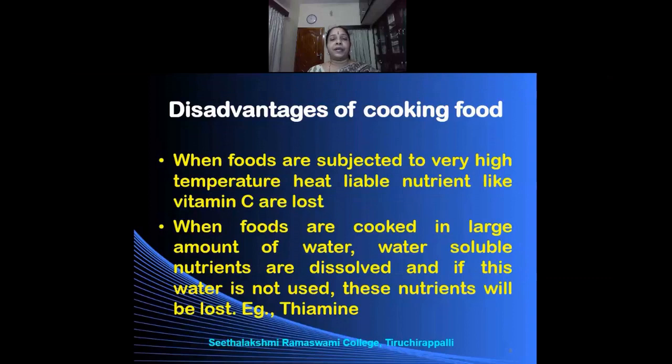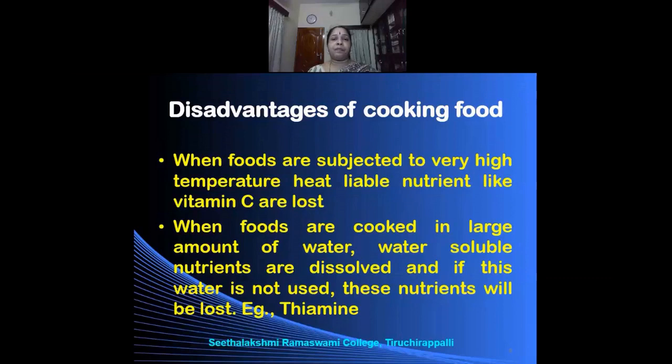Many of the nutrients, particularly some of the vitamins, are water soluble. Vitamin B and vitamin C are water soluble. Vitamin B is a B complex vitamin. There are different vitamin Bs that are present, so we call them the B complex vitamin. They are water soluble. Vitamin C is water soluble, and also many minerals dissolve in the water. When we cook the food in a large amount of water, and if we discard the water, the water soluble nutrients will be lost.